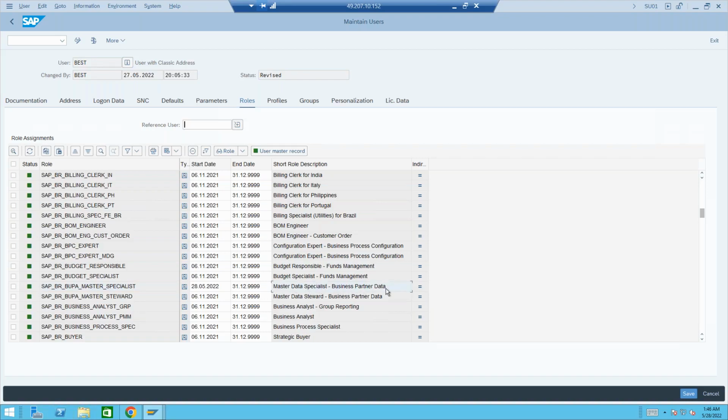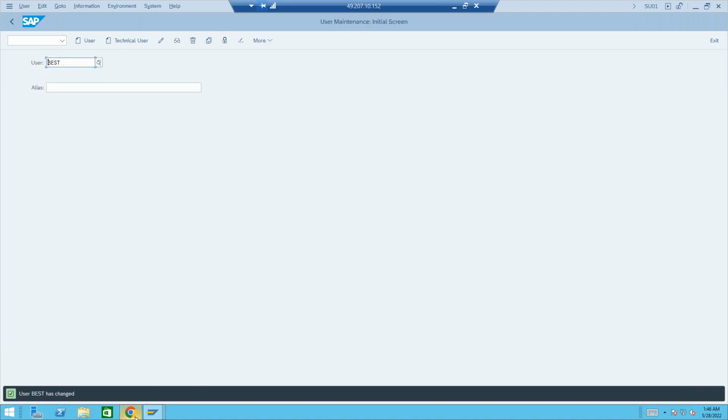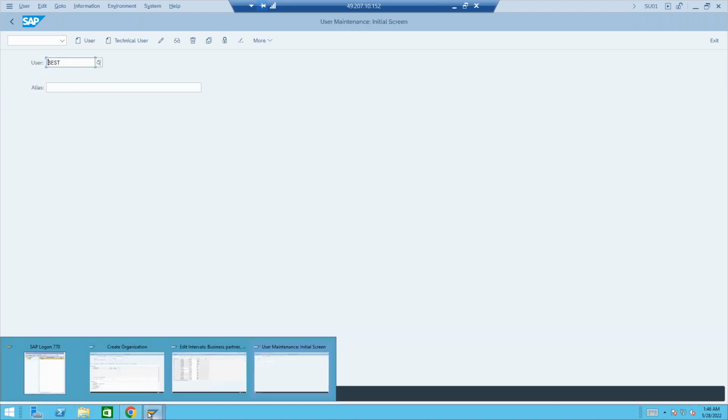So any Fiori app you need, first try to find out a Fiori role and try to provision that so that the system could get that Fiori app. It's already there in the bundle. Every app is available in the bundle. The only thing is you need to provision this particular role so that the system could get that particular app in the Fiori. So save it. Now let me go back to the Fiori.